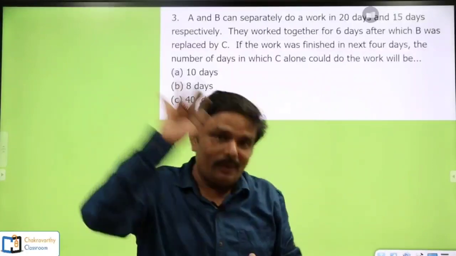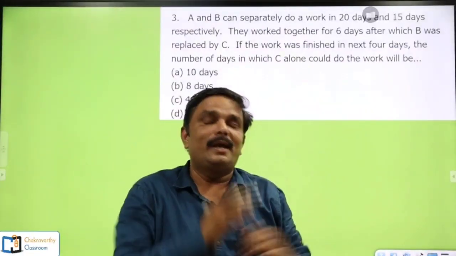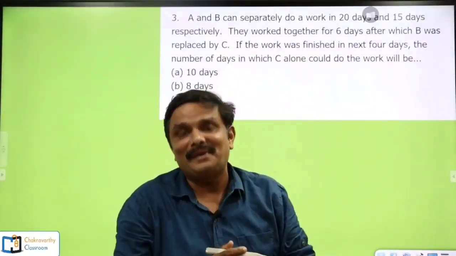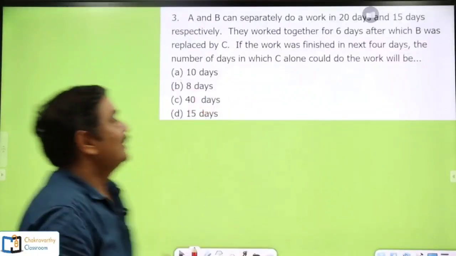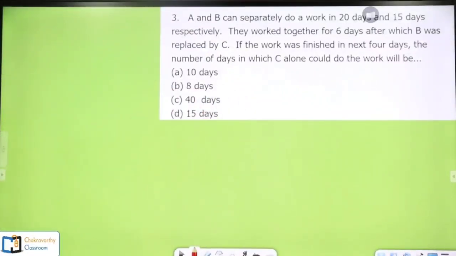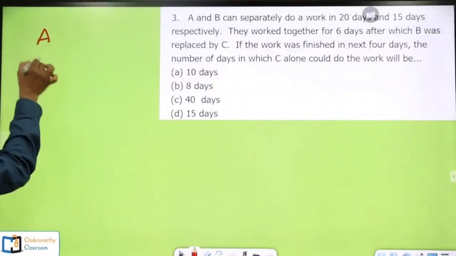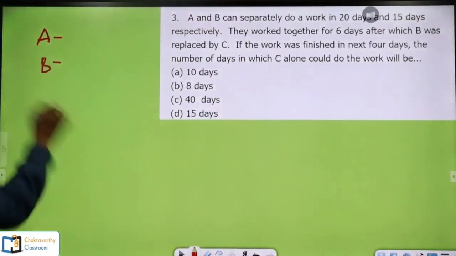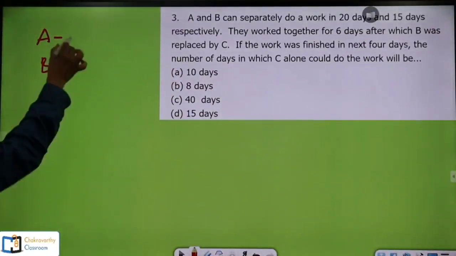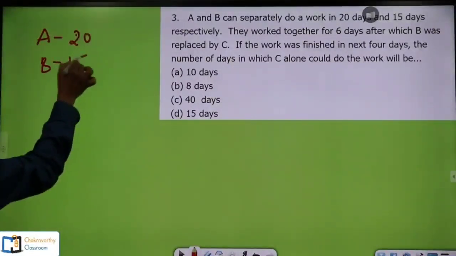If C alone works on that one, in how many days would it be completed is the question. Okay, now I'll make it very quick for you. How to take this one? First, they have given A's capacity, then of course B's capacity. A can do in 20 days, B can do in 15 days.